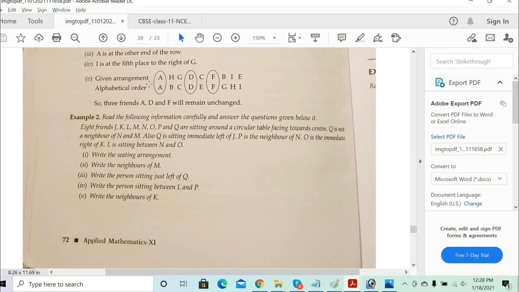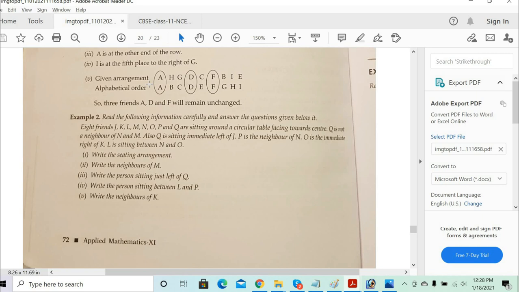Next, also Q is sitting immediate left of J. So J's left participant is Q, and P is the neighbor of N. Neighbor of N means it can be adjacent, left or right to it. Yes, it can be left or right, so you need to check both options.